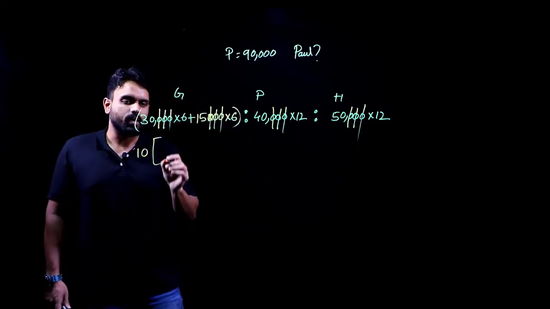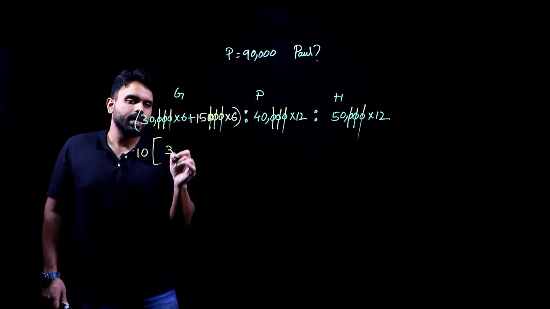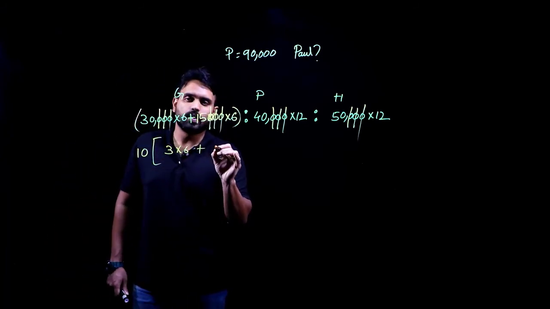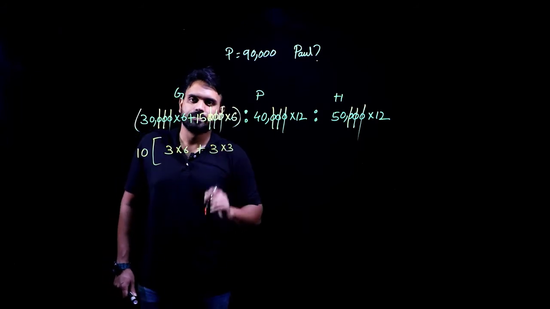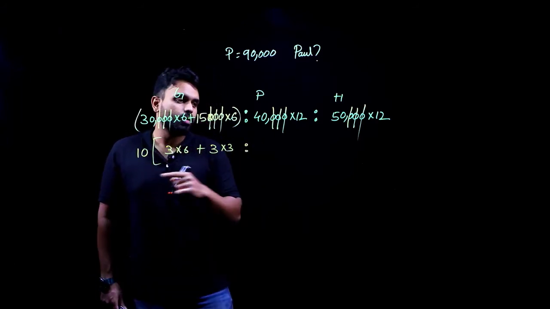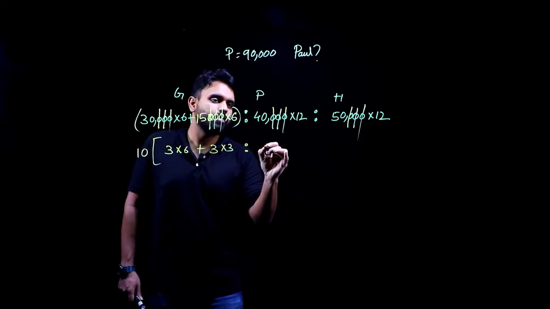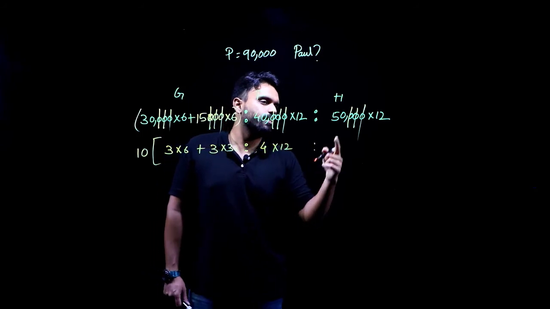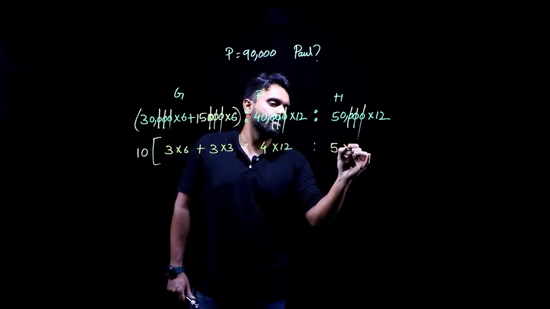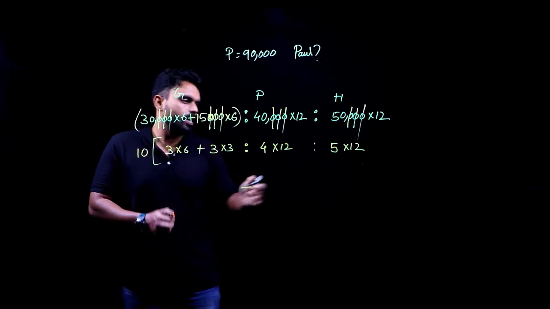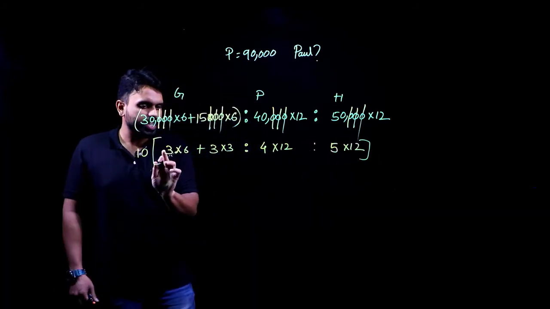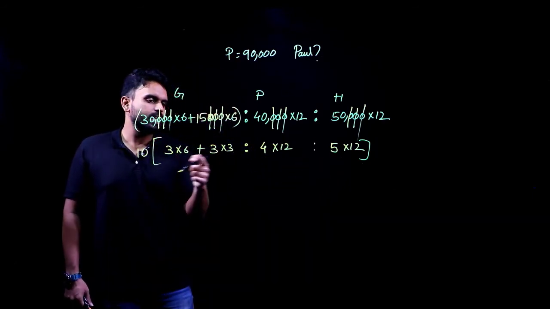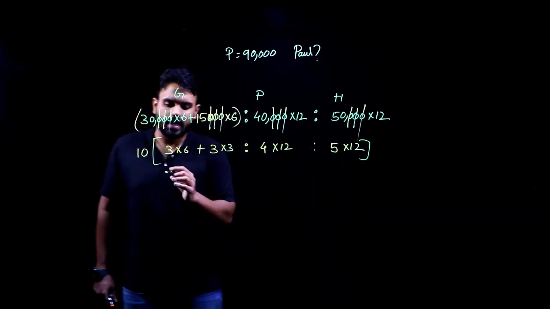So now I am taking out 10. That leaves me with 3 into 6 plus 15 into 6, which is 90. I will be left with a 9. Let me write it as 3 into 3. I am taking out 10 from the total equation, so how much will I be left with here? 4 into 12. And here, how much will I be left with? 5 into 12. Now, the 10 is taken out. Is there still anything in common between them? Yes, I can see that 3 is in common between them, so I can take out the 3 as well.